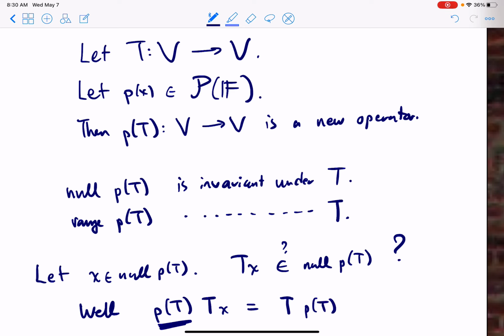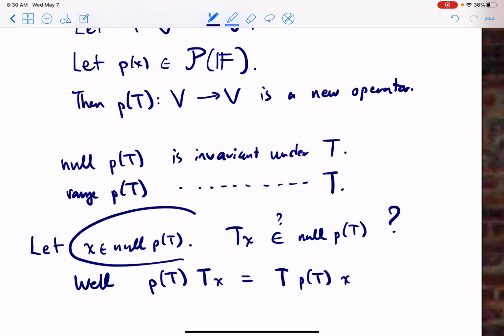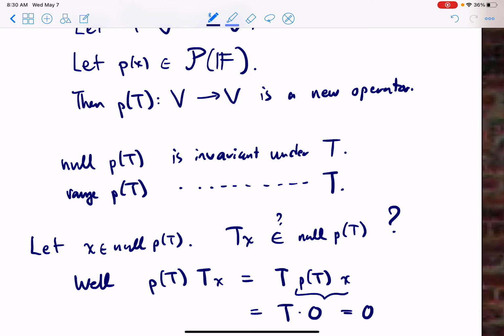I can first do p of t and then do t to x. But remember, x was in the null space of p of t, so now this is 0. And t applied to 0 is 0, because t is a linear map. So yes, it's in the null space of p of t, because when we hit tx with p of t, we get 0. And that's what it means to be in the null space.